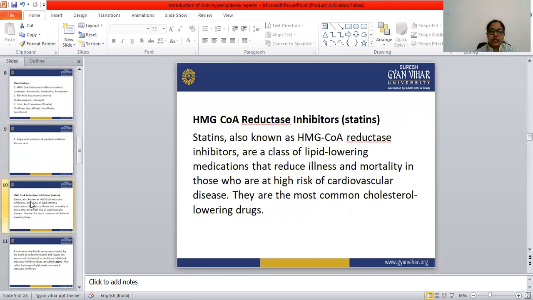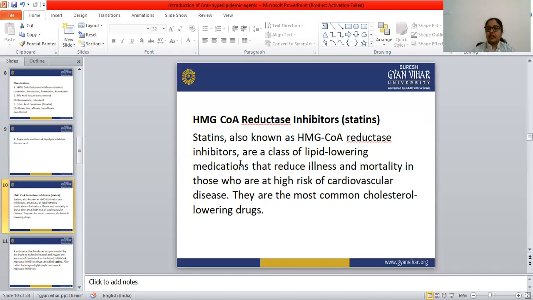So let's see the HMG-CoA reductase inhibitors, known as statins. Statins, also known as HMG-CoA reductase inhibitors, are a class of lipid lowering medication that reduces illness and mortality in those who are at high risk of cardiovascular disease. This hyperlipidemic condition is related to cardiovascular diseases, because when the artery blocks, obviously cardiovascular disease will happen.